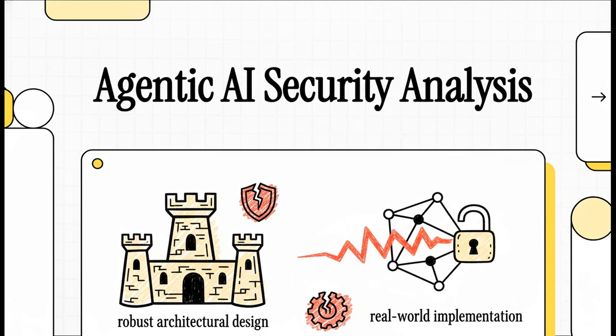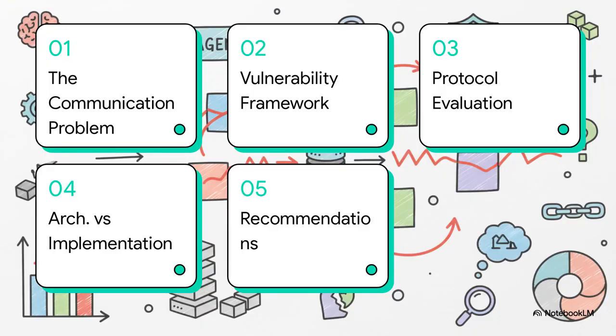Security Analysis of Agentic AI Communication Protocols, a comparative evaluation. This paper analyzes the security of agent communication protocols. It reports a distinct gap between one protocol's architectural design and the security of its public implementation. So we'll start with the communication problem itself, then cover the framework used for assessing vulnerabilities. After that, we'll get into the protocol evaluation, compare architecture versus implementation, and then finish up with some recommendations.